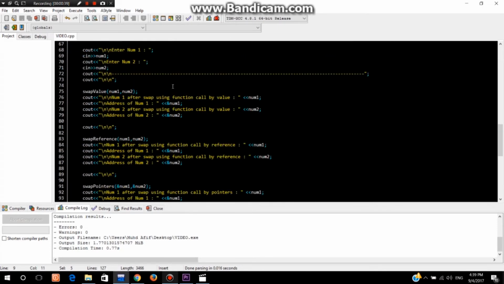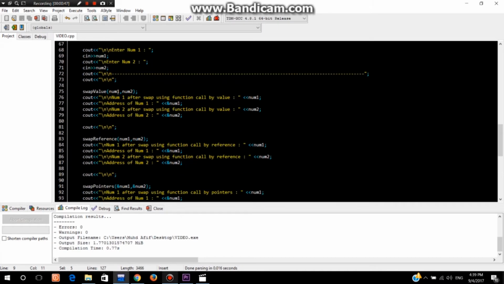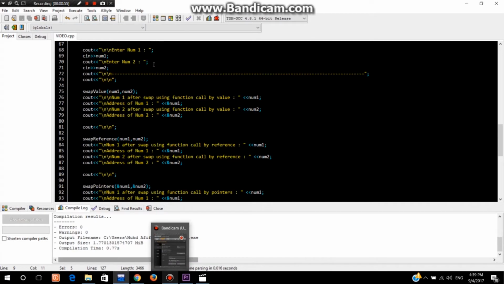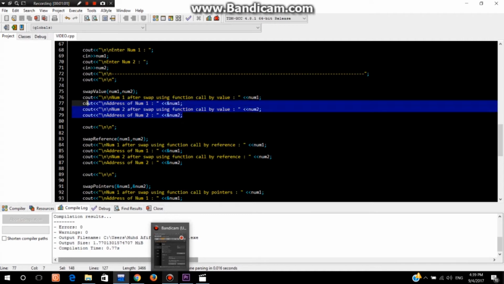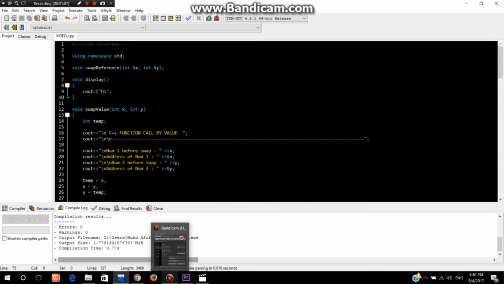Okay, and then where's the main? Okay, and then I prompt the user to input num1 and num2. Okay, and then I did all this swapping, first of all, by using pass by value. This is num1, I say num1, right after I call this function. Okay, let's go into this pass by value function first.